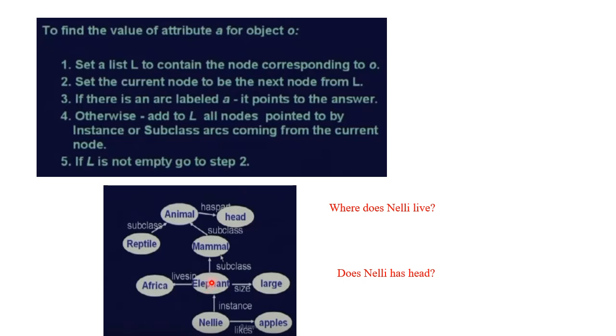Elephant has a subclass relation mammal. Mammal has no relation has head. Mammal has a subclass relation animal. Animal has a relation has part pointing to head. So we came to an answer: Nelly has head.